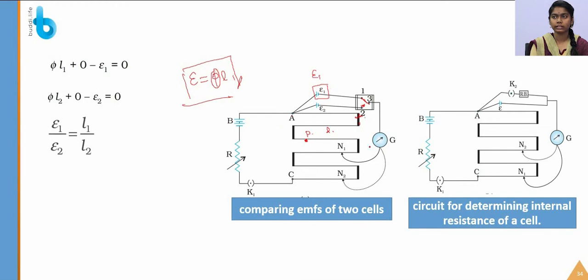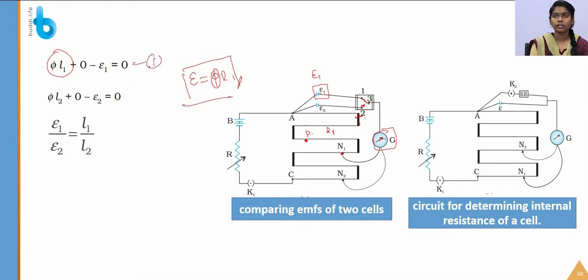Okay, so in this type the current will flow. So that phi L1 is nothing but the point. The distance between the points I am taking as L1, so that phi L1 plus 0 is nothing but the deflection shown by the galvanometer. So there is no potential drop occurring on the galvanometer, minus phi 1. So we are reaching the negative ends of this cell, so we are indicating the minus here, minus epsilon 1 is equal to 0.